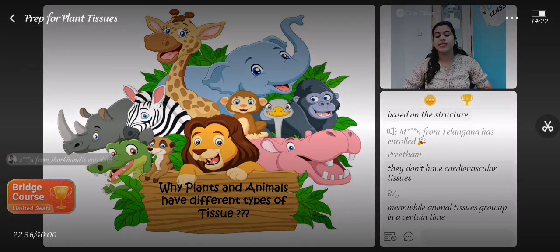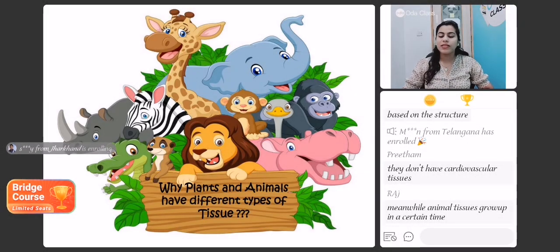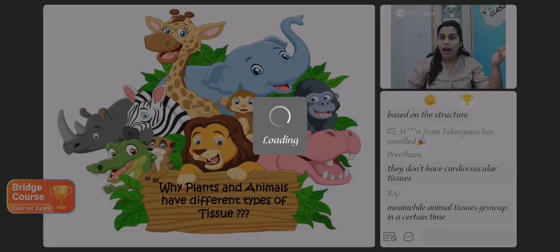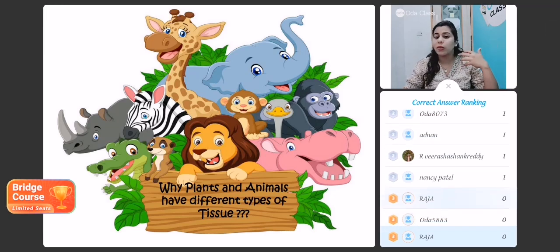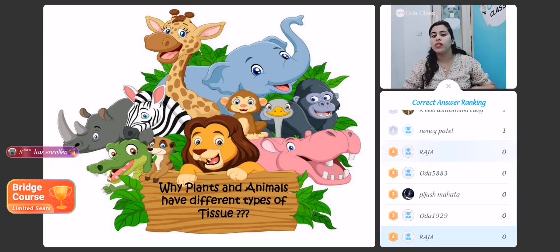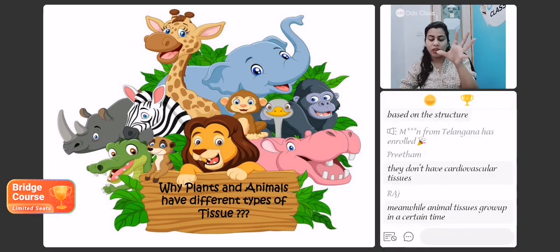process of photosynthesis. While the animals roam around here and there, and they depend on either plant sources or animal sources of food. That means the animals are heterotrophs. Okay, that's the other reason. And then the plant cells are very, very different. Plant cells have a very large vacuole.